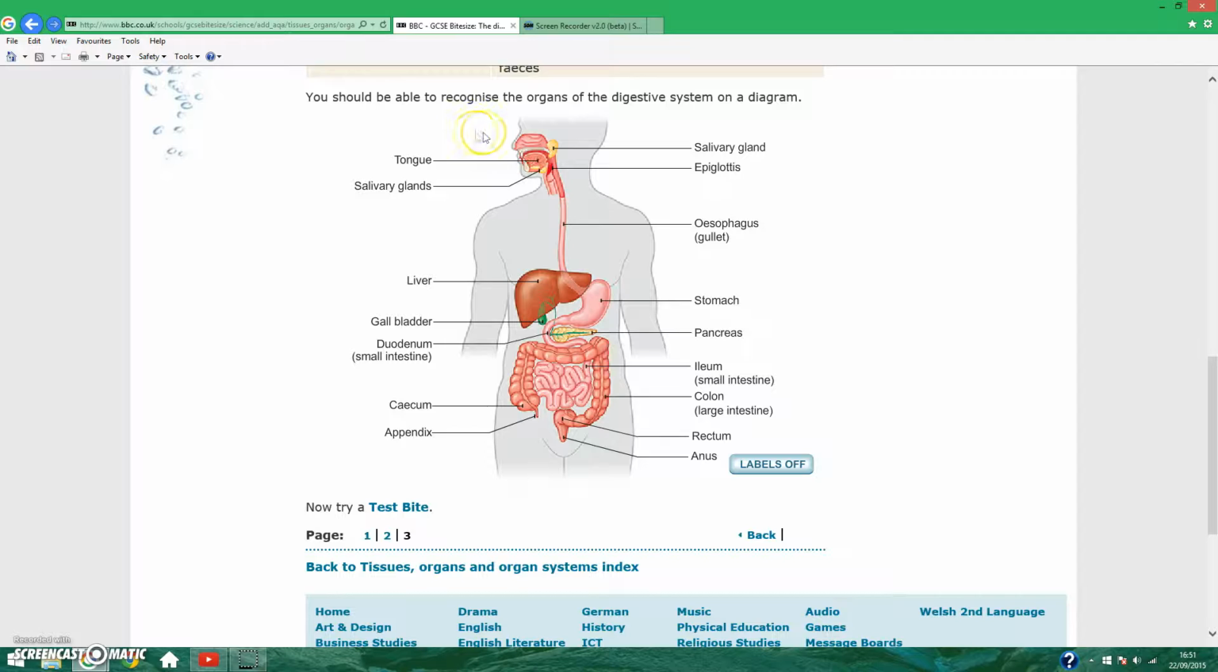You should be able to recognise the organs of the digestive system on a diagram. The tongue, yep. Salivary gland, you need to know that. You need to know your gullet, liver, stomach, pancreas, gallbladder, small intestine, and large intestine. The large intestine just runs around the outside, with the small intestine inside, because if you think about it, the small intestine can fit inside the large intestine. Kind of remember it like that. Rectum and anus is just your bum. I don't think you need to know that, and the appendix you probably don't need to know either.